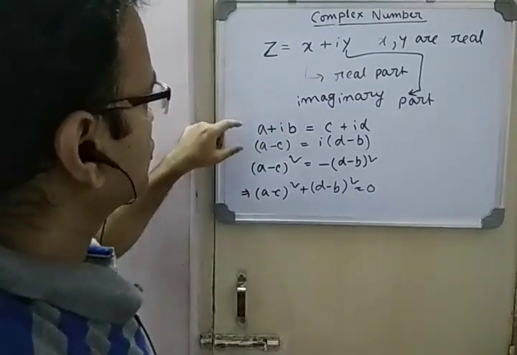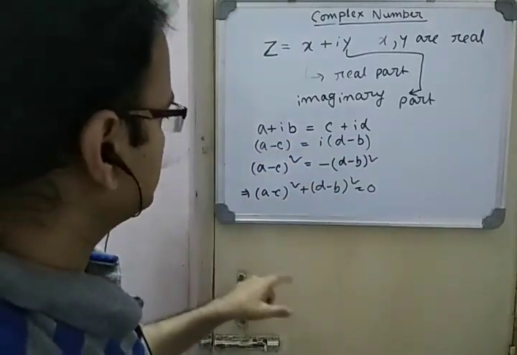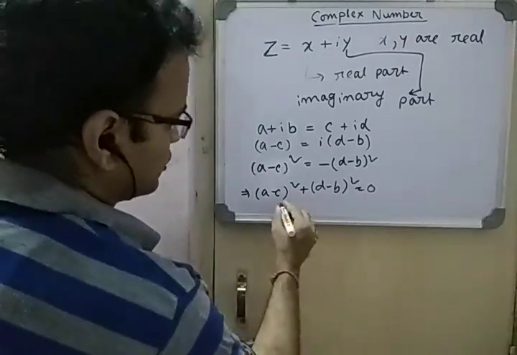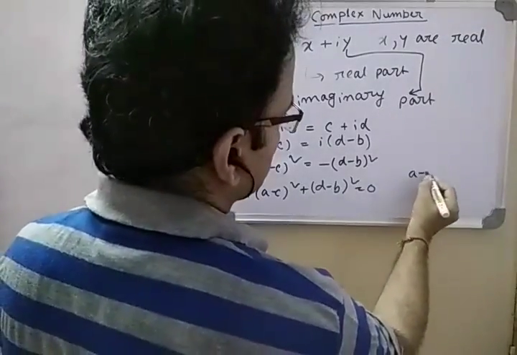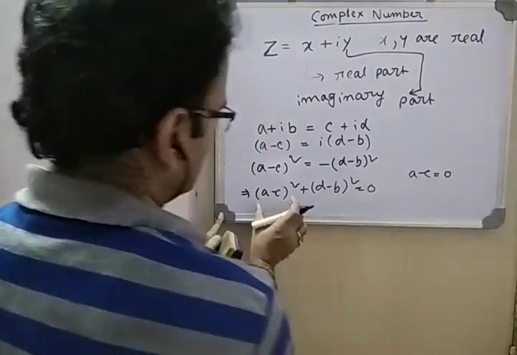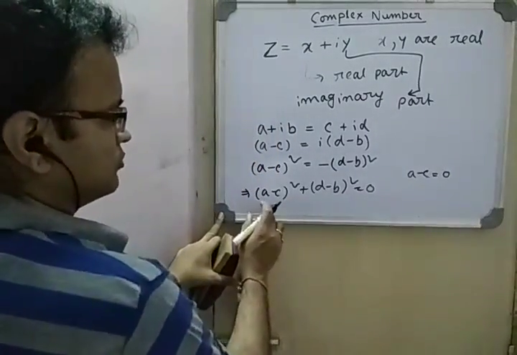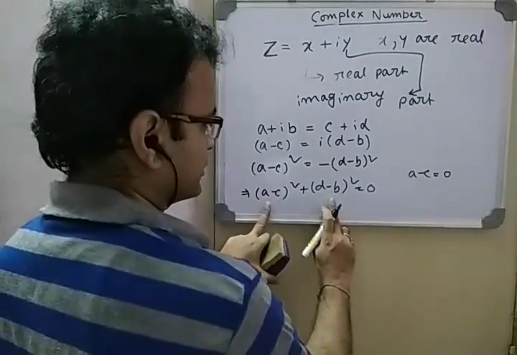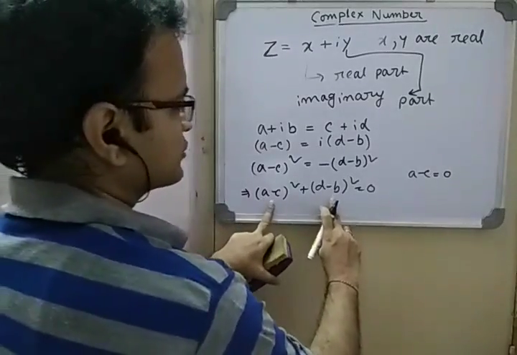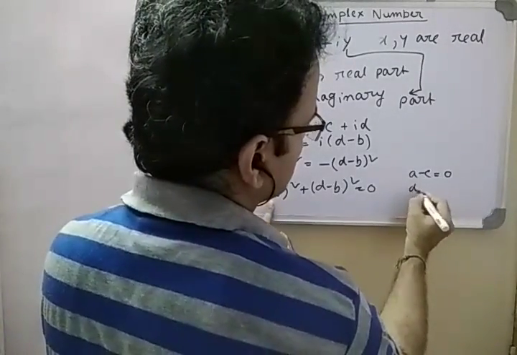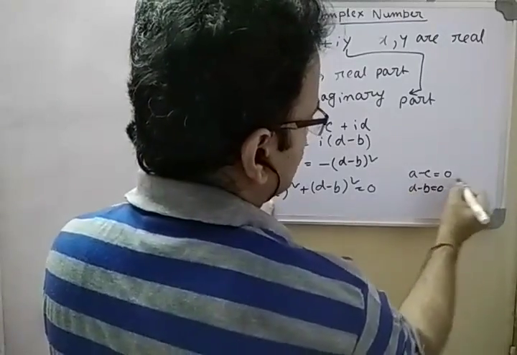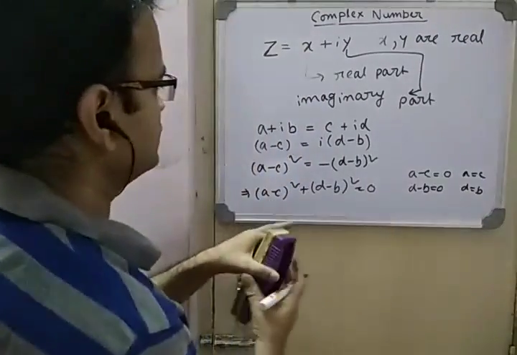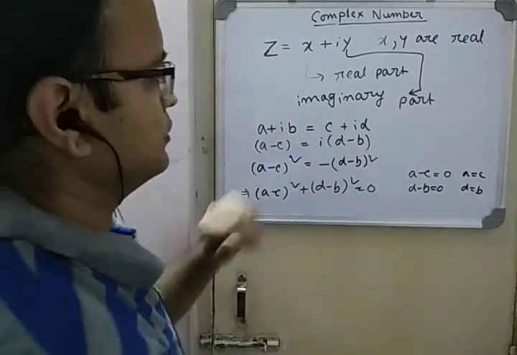Okay, so here also a, b, c, d are real. So in this equation, if a and c are real and d and b are real and the square of these two is 0, that means a minus c equals 0, because this whole square is always greater than or equal to 0, because the square of a real number is always greater than or equal to 0, and this is also greater than or equal to 0. So a minus c equals 0 and d minus b equals 0. So this means a equals c and d equals b.